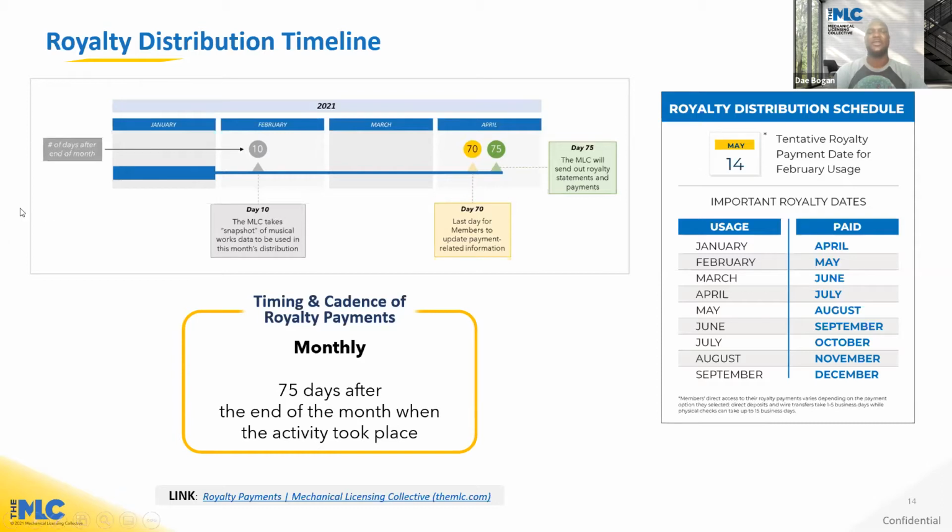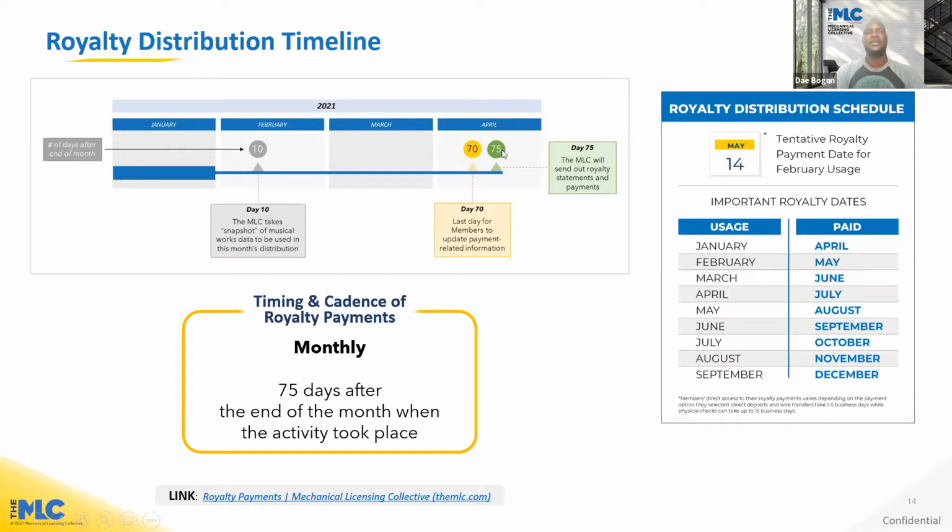We then spend some time to clean up, validate, and check against previous periods. And then we have 70 days as the last day for members to update payment information before you get paid out. And then by day 75, we'll begin sending out royalty statements and payments to our members.